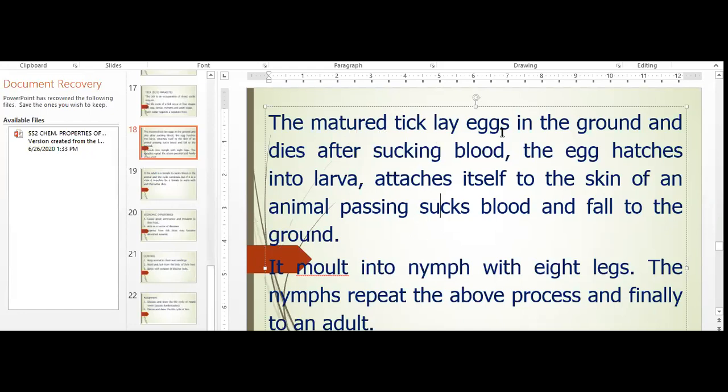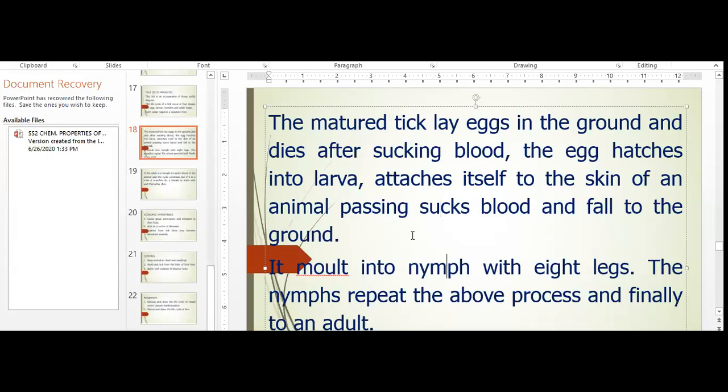The mature tick lays egg in the ground and dies after sucking blood. The egg hatches into larvae. The larvae attaches itself to the skin of another passing animal, sucks blood, and develops into the nymph stage.